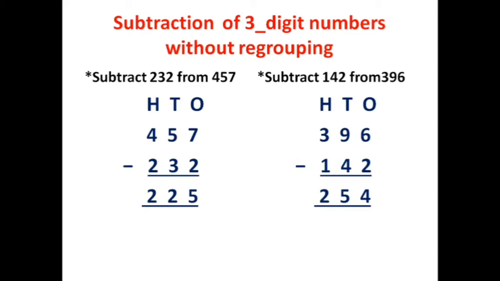Now let us subtract hundreds place numbers. 3 minus 1 is equal to 2. Therefore, the final answer is 254. 396 minus 142 is equal to 254.